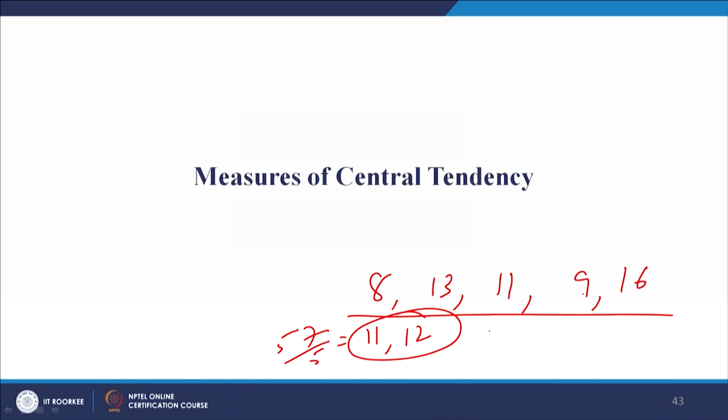Similarly, the question is, when will the research company use the median? It will use it to understand how to divide consumption in a particular location, taking this case only. If I arrange it in order, it looks like 8, 9, 11, 13 and 16. So what is the middle point? Obviously this is the middle point, 11. So here also we got somewhere around 11, and here also we get 11.